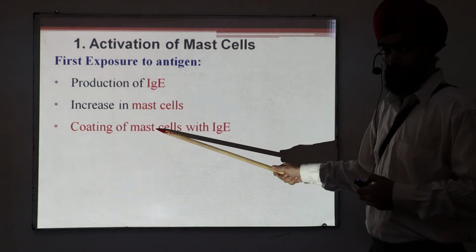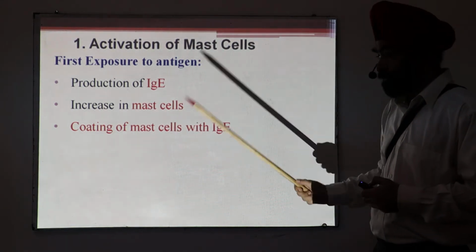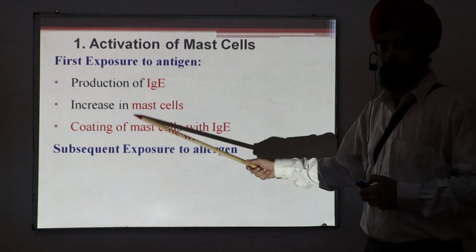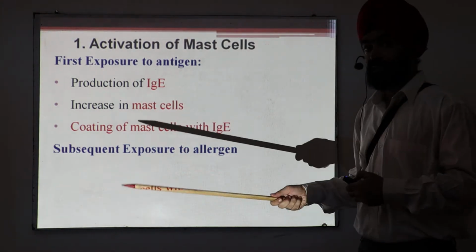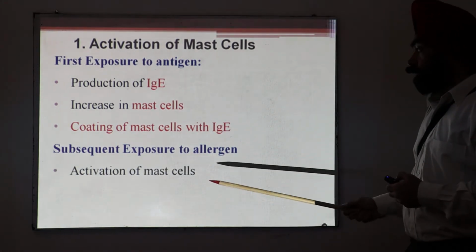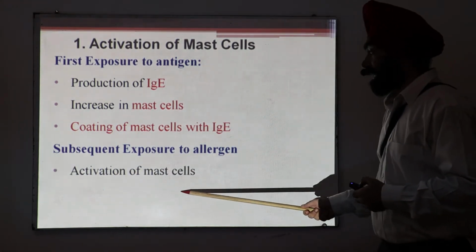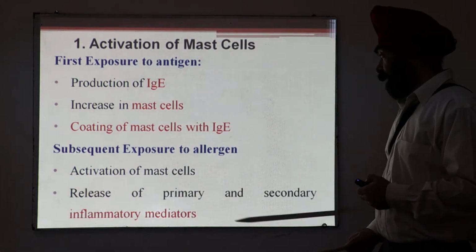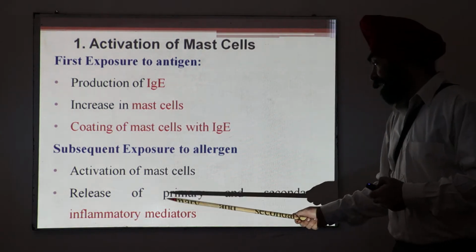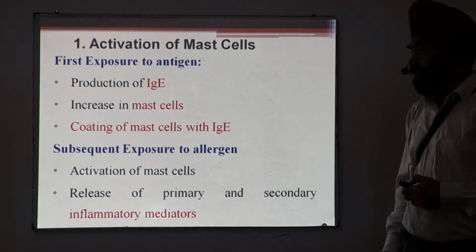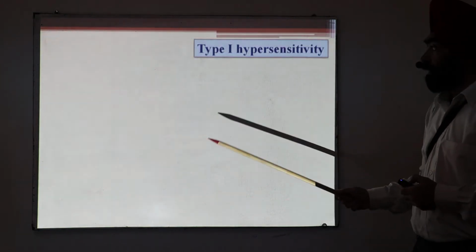I will describe this with the help of a diagram. This is what happens in the first exposure. What will happen if the person is again exposed to that allergen? In subsequent exposures, these mast cells are activated. First they were coated, but now they are activated. Once they are activated, they will release primary and secondary inflammatory mediators. Now the whole thing with the help of a diagram.